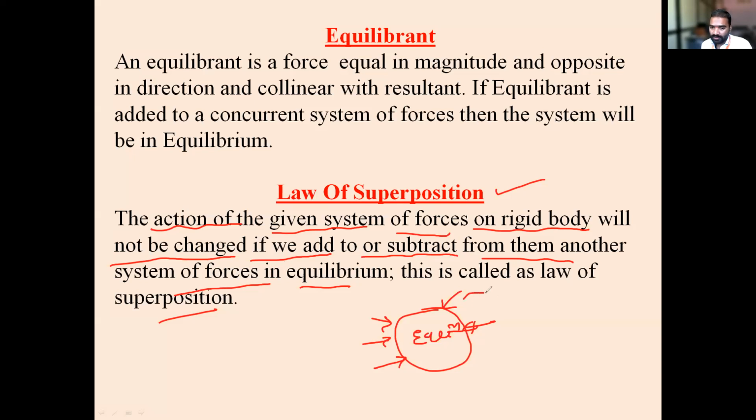Now I will apply some forces which are in equilibrium, or I will remove some forces which are in equilibrium. Is its state going to change? No, sir, it will not change.